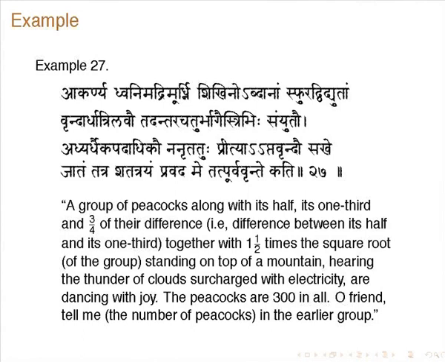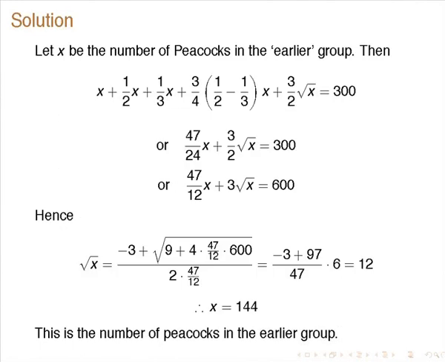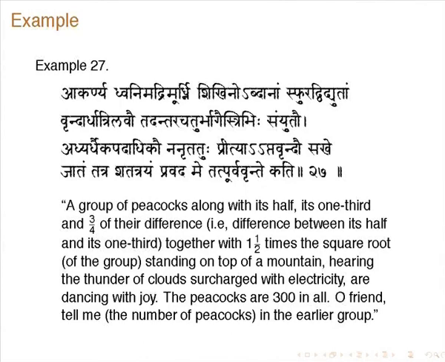Along with its half, right? Then you also take 1/3, and then 3/4 of the difference of this, that also you take. All these things you multiply by this. So then 3/2 times the root x, he says, together with 1.5 times the square root of the...